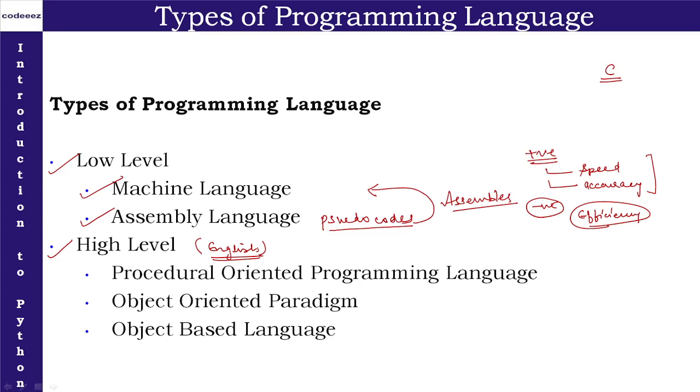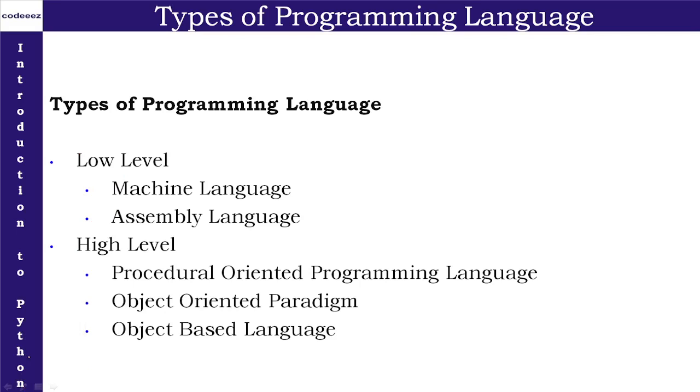Now because we are writing the instructions in English, again the computer will not be able to understand. So in that case, what will happen? We will again require a language translator to translate the high level language programs into machine language. So we require a language translator that will translate the high level language written codes into machine code. And here the language translators are the compiler and the interpreter.